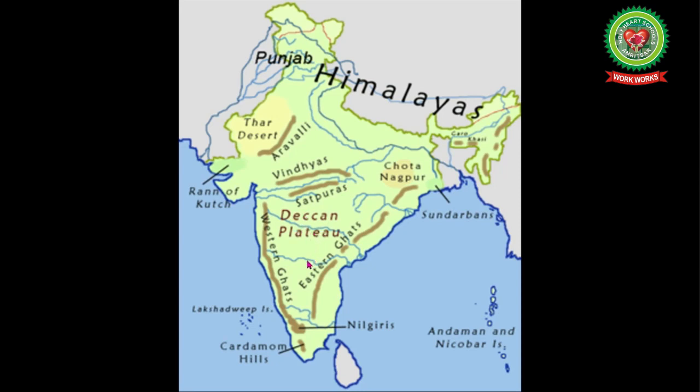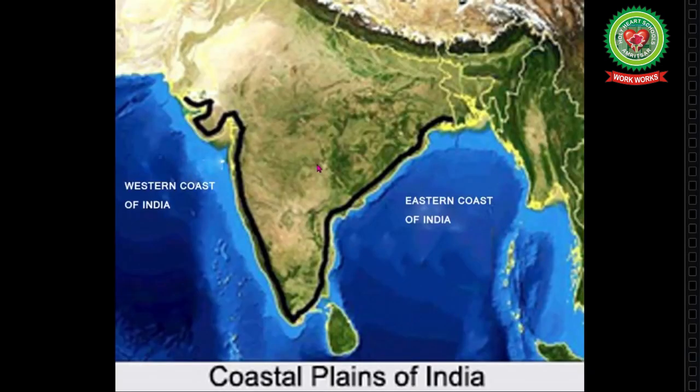Now come to the next topic, the coastal plains. India is blessed with a very long coastline. The narrow strips of land along the eastern coast and the western coast of India are called the coastal plains. They are broadly divided into the western coastal plains and the eastern coastal plains. Now let's come to the reading.